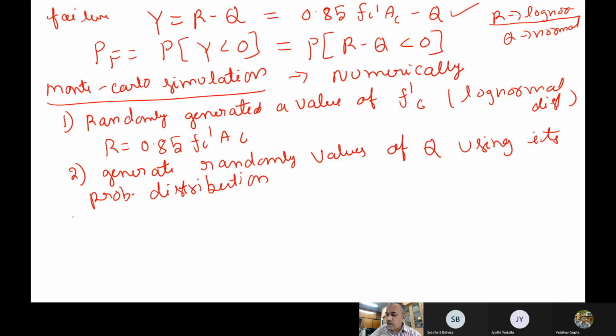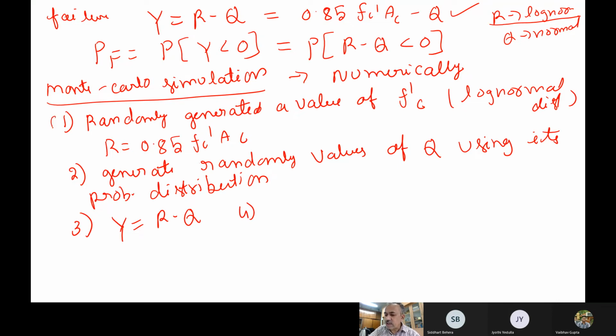So now you have generated random values of FC dash. Let us say you have generated 10 values of FC dash and then 10 values of Q. Now you find out Y, which is R minus Q. Numerically you are doing this. Now you find out a Y value and then you store it.